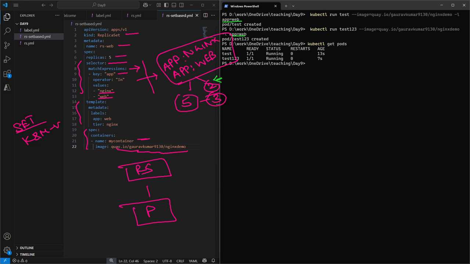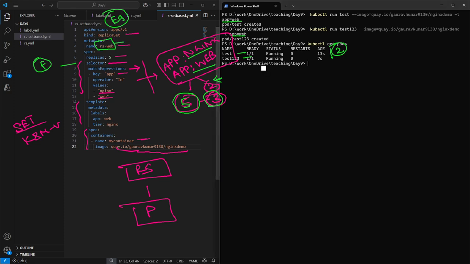Firstly, in terms of selector, or in terms of filtering, it is going to see in Kubernetes whether we have any pod present with app: nginx or app: web. In the last example of our equity based selector, no pod was present, so it created the whole 5 pods. But in this case, we have created 2 pods. So it is going to see, okay, we already have 2 pods, test and test1, so it is going to create 3 extra pods, and the names of the 3 pods would be rs-web and some random values.